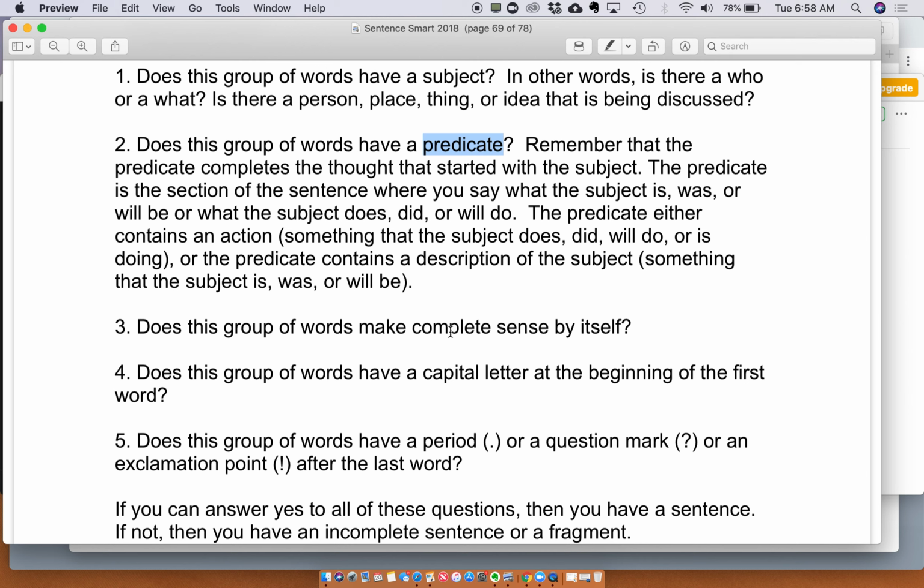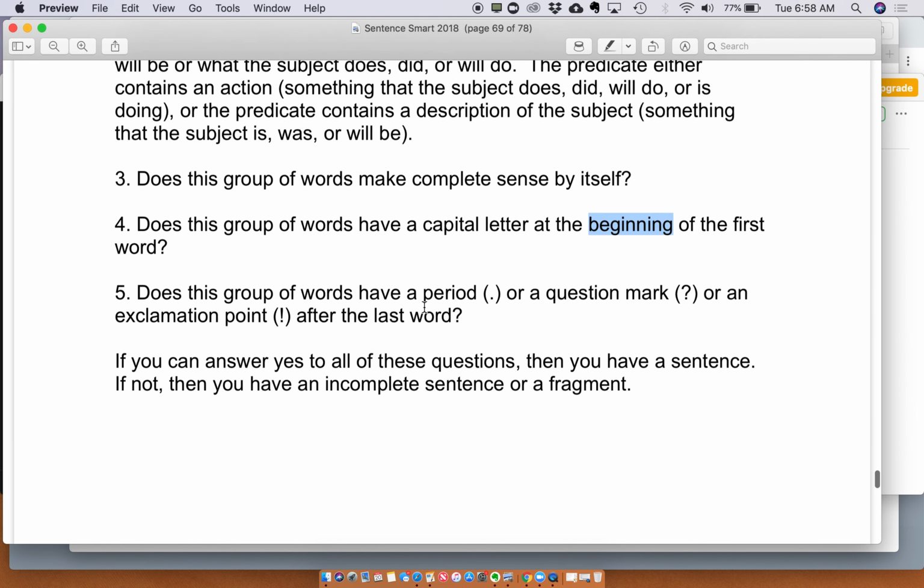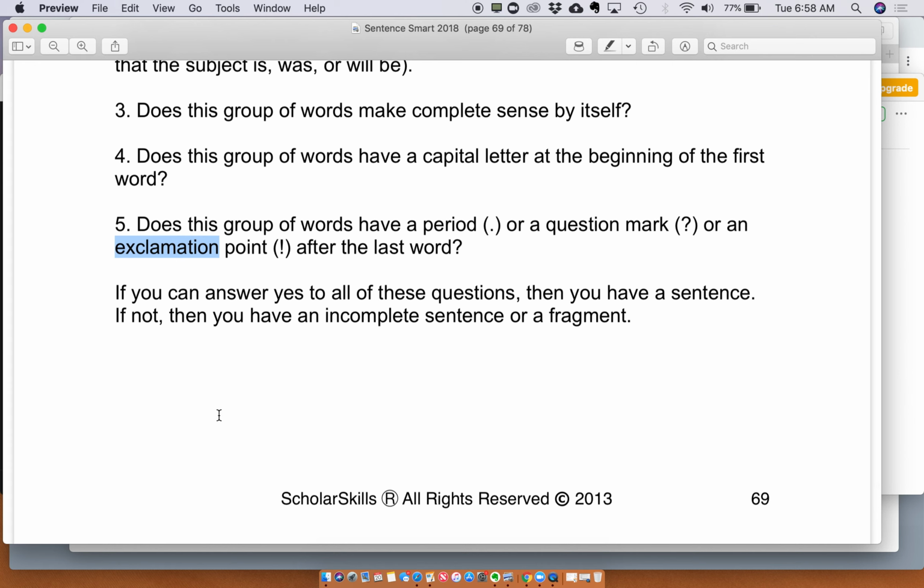Does this group of words make complete sense? It has to make complete sense. Does this group of words have a capital letter at the beginning? I see so many sentences where the capitals are missing. Does this group of words have a period? You have to close your sentence out, or a question mark, okay? Or an exclamation point after the last word. Now, if you can answer yes to all of these questions, then you have a sentence. If not, you have an incomplete sentence, or what we call a fragment.